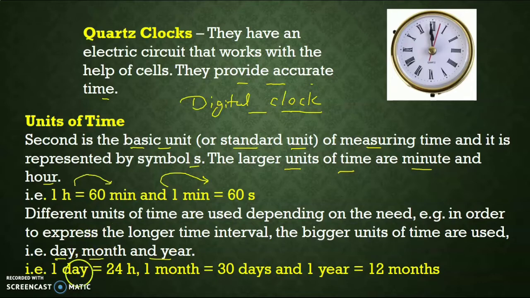All of you know, 1 day is equal to 24 hours, 1 month is equal to 30 days, and 1 year is equal to 12 months. These are some basic standard units of time which are used generally in daily life.